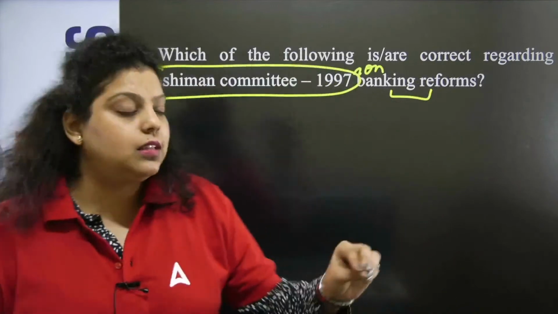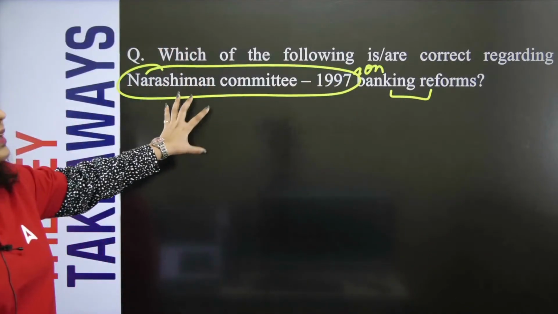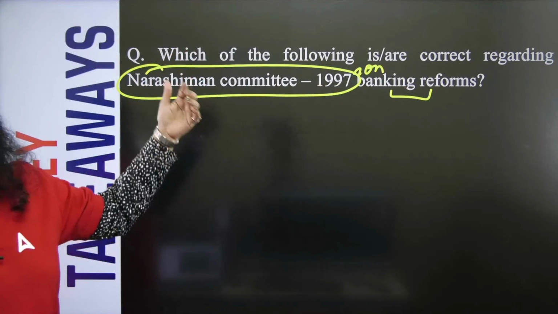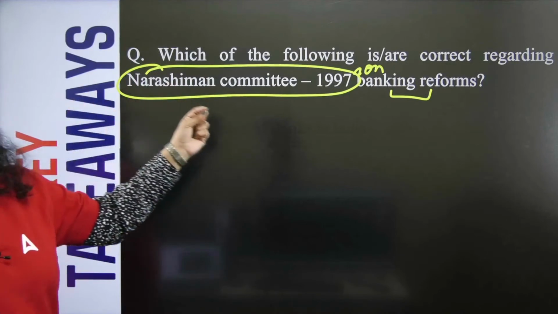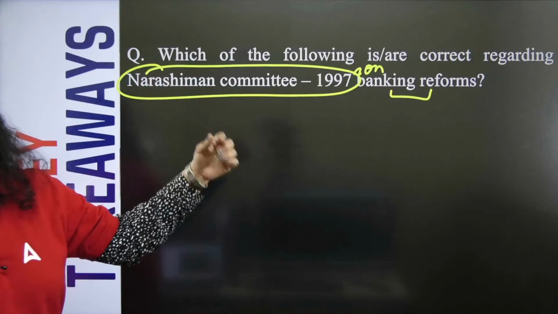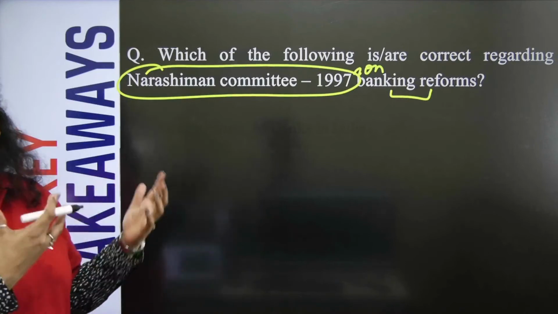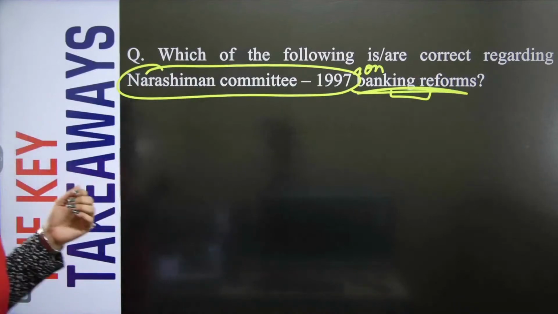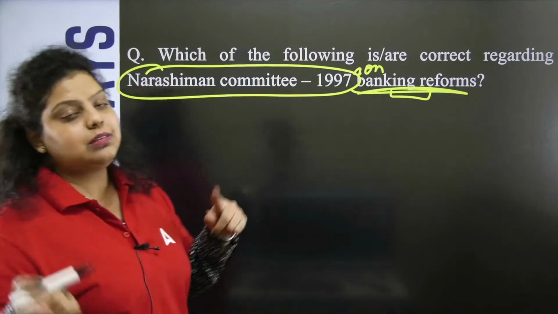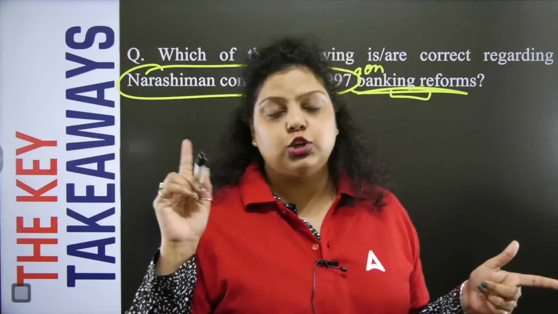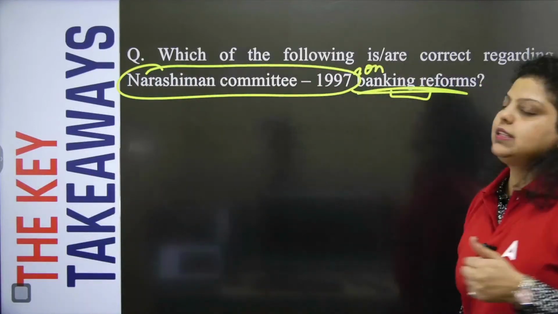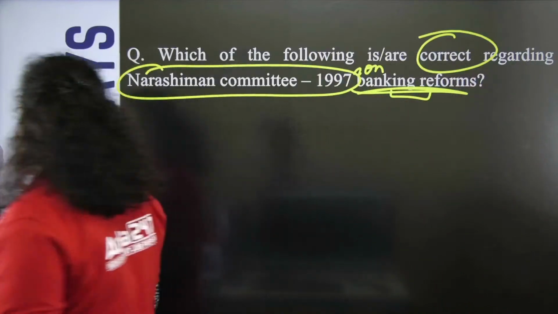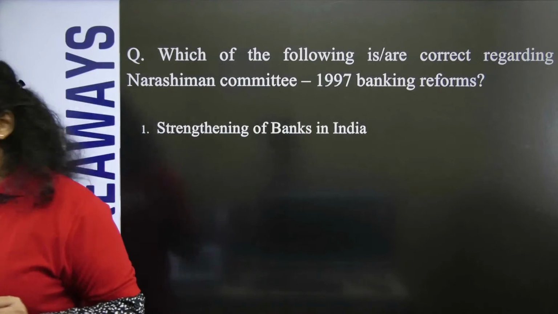It can be asked in the paper, like Narsimhan Committee has given a recommendation on which particular sector. Or they can ask which of the following is the sector on which Narsimhan Committee has given the reforms or recommendation. So the reform has been given for the banking sector, so do remember that. And there are Narsimhan Committee 1 and 2. Narsimhan Committee 1 gave its recommendation in 1991 and the second in 1997. So the question is asking which of the following are correct regarding the recommendation given by Narsimhan Committee